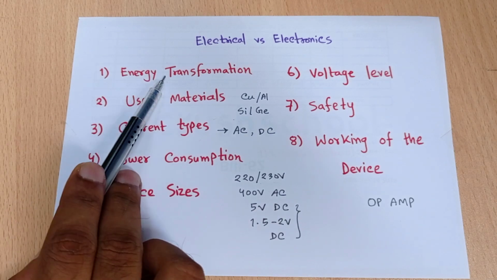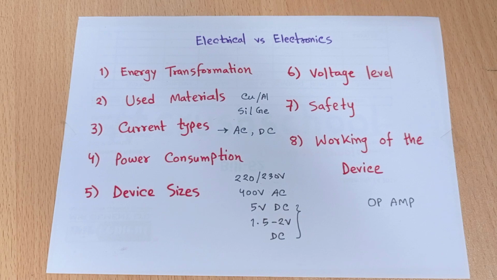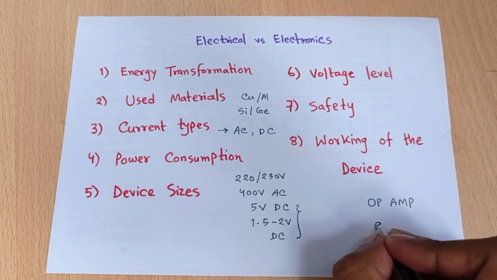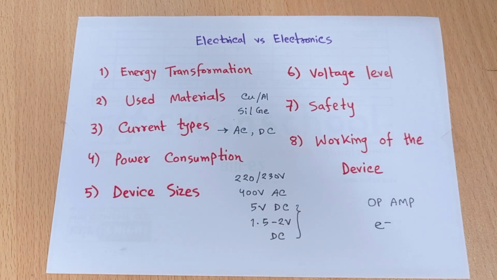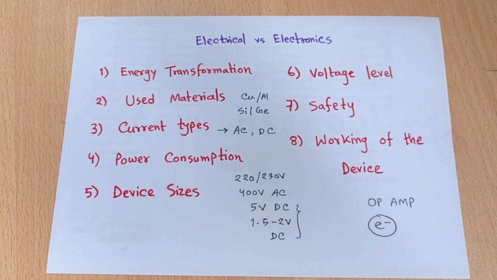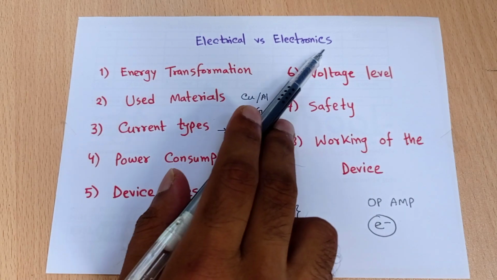It cannot change the energy format. And another point that I want to share with you: an electronics device only works on electrons, so it can control the flow of electrons and change their direction of flow. All the work done by an electronics device only concerns the flow of electrons. So if we want to control the flow of electrons, if we want to increase or decrease the amount of flow of electrons, then we have to use an electronics device.